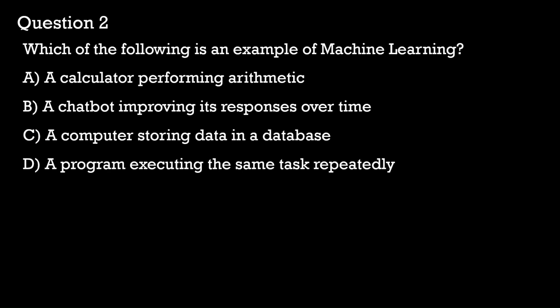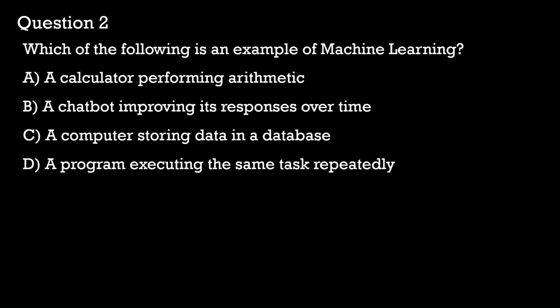Question 2. Which of the following is an example of machine learning? A. A calculator performing arithmetic. B. A chat box improving its responses over time. C. A computer storing data in a database. D. A program executing the same task repeatedly.